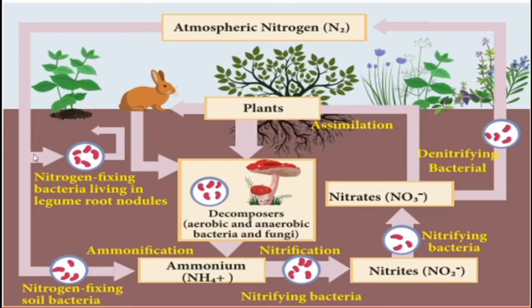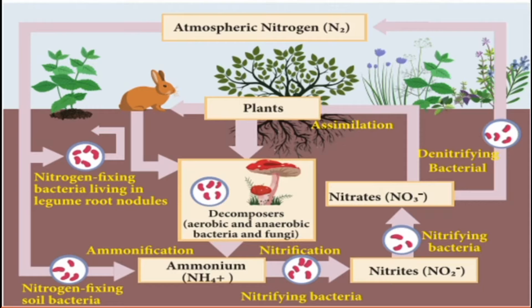After that, nitrogen-fixing bacteria live in legume roots. These are the plants we call legumes, probably bulbous plants, such as groundnut and black groundnut. All these legume plants have certain bacteria called rhizobium. Rhizobium is a bacterium present in the legume root nodules.